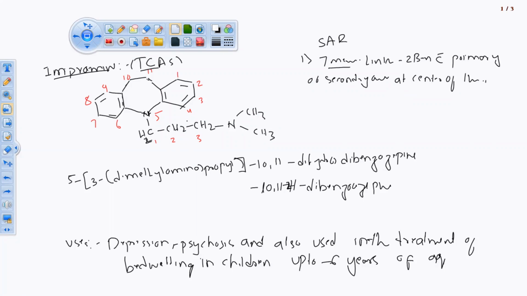So at the center of the ring, it contains a 7-membered ring and 2 benzene rings. That 7-membered ring contains primary or secondary amine attached to the center of the 7-membered ring. ठीक है, यहाँ पे अटैच है.